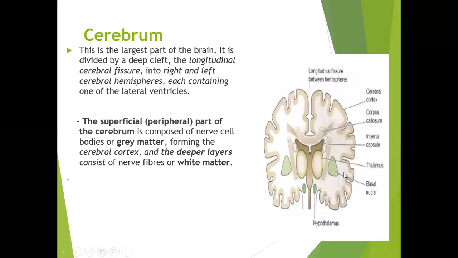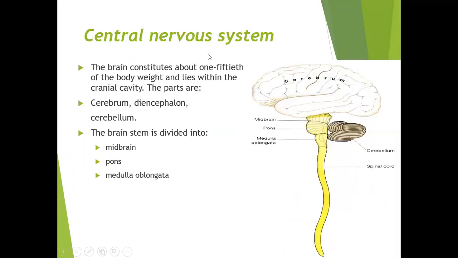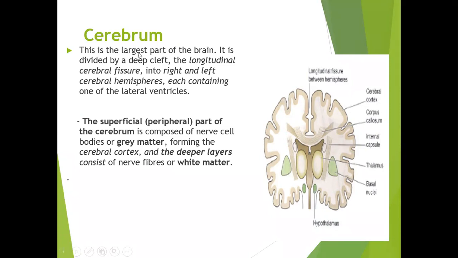Cerebrum. So this is the cut section of the cerebrum, to show the structures which are deep inside also. The cerebrum is the largest part of the brain, as we can make out from here. It is divided by a deep cleft, the longitudinal cerebral cleft. If you see here, there is a cleft that divides the whole cerebrum into two